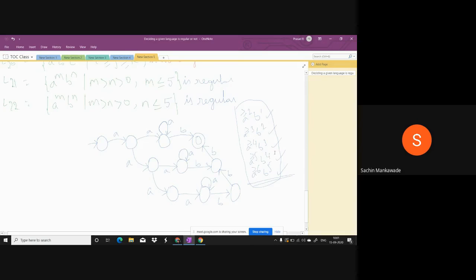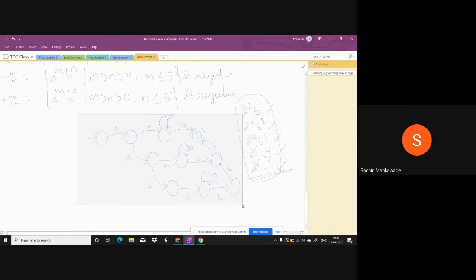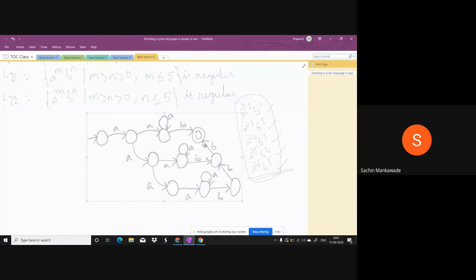This is the automata which I have constructed, only until 1 B, 2 B's and 3 B's. So I have not constructed it for an infinite relation. I have constructed this automata for a finite relation. Yes, it is a finite relation because this n is finite. Here the relation is finite and the strings are infinite. I repeat, the relation is finite because this n value is fixed and limited. The relation is finite and the strings are infinite.